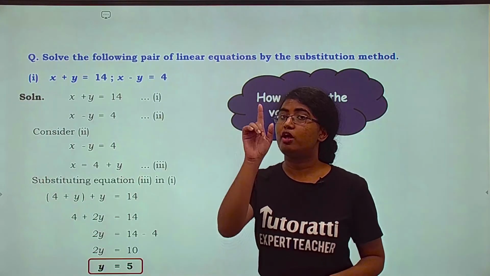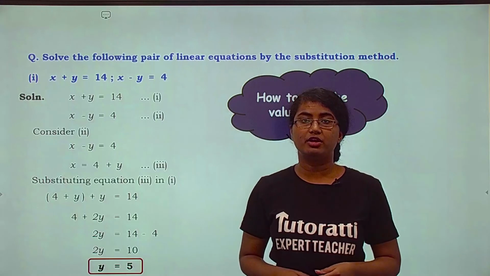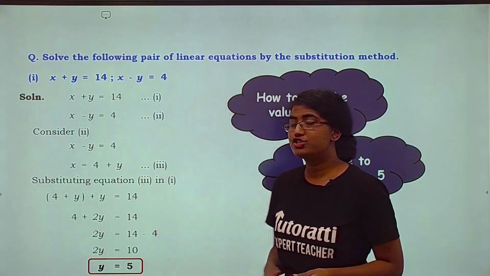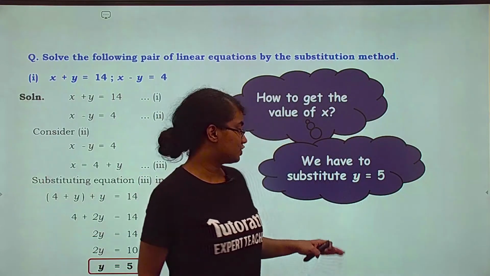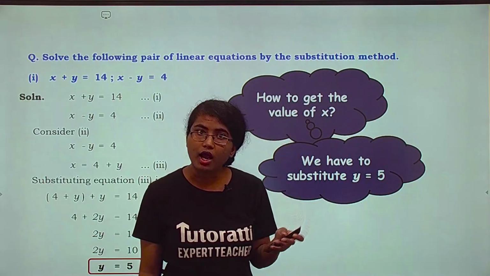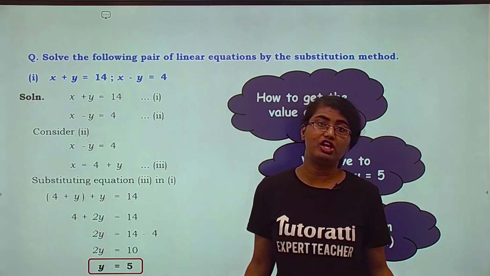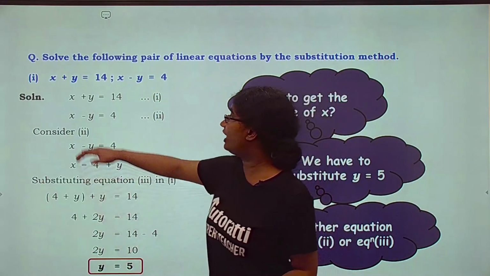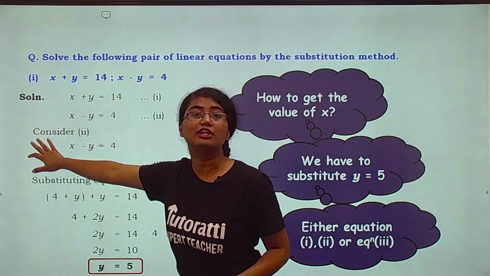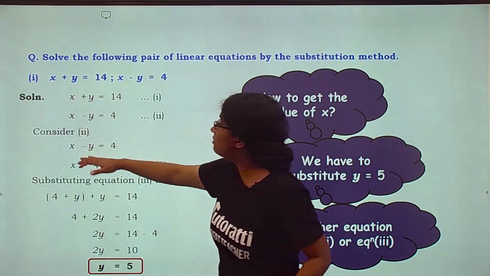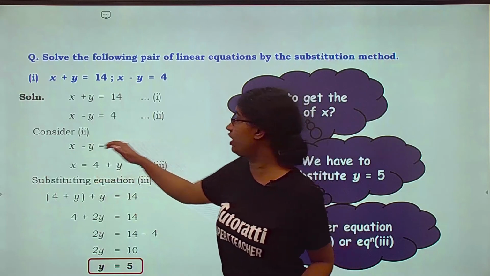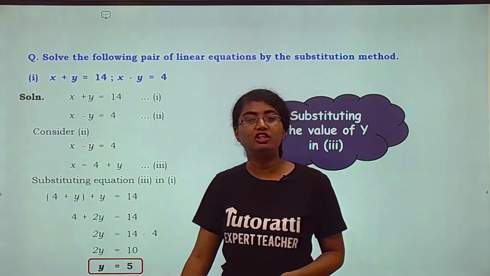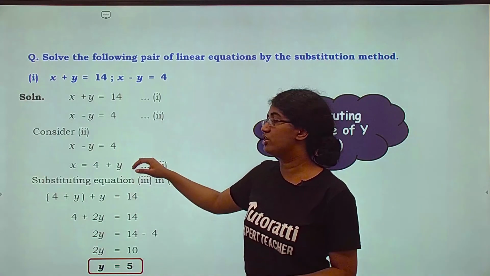But this is only one of the variables. Where is the second variable? So how do you get the value of x? To get the value of x, you have the value of y. Substitute this in any of the three equations. You have three equations. Put the value of y in any of them and obtain the value of x. Which is the simplest of the three equations? Naturally, the third equation is the simplest one. So we put the value of y in equation 3.